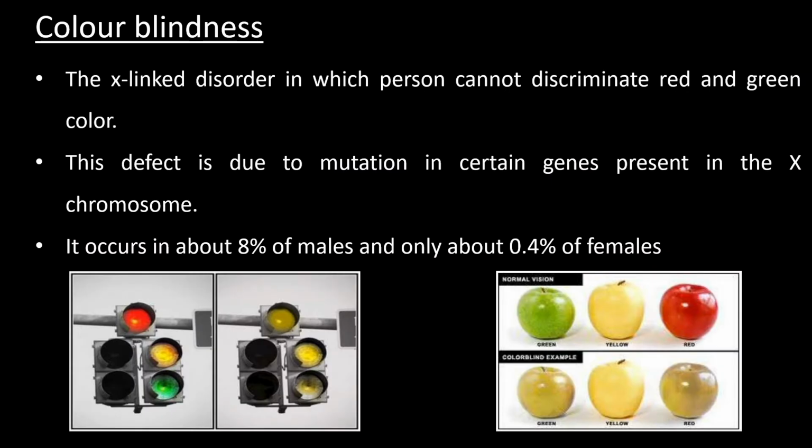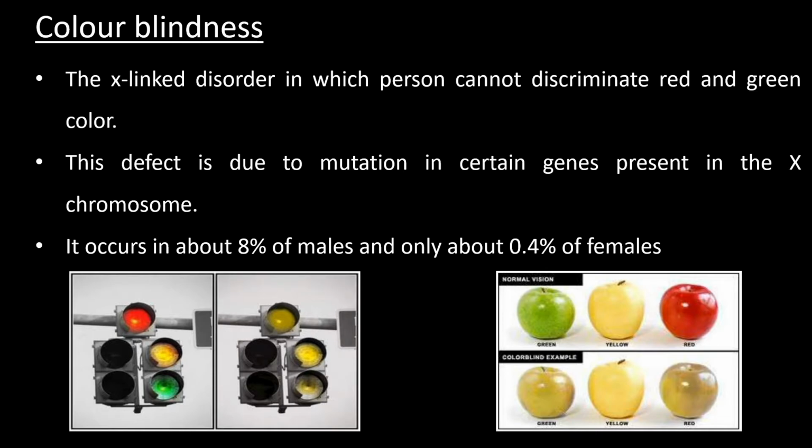Here we have to study one more disease, that is color blindness. Color blindness is an X-linked disorder in which the person cannot discriminate red and green color. This defect is due to the mutation in certain genes present in the X chromosome.